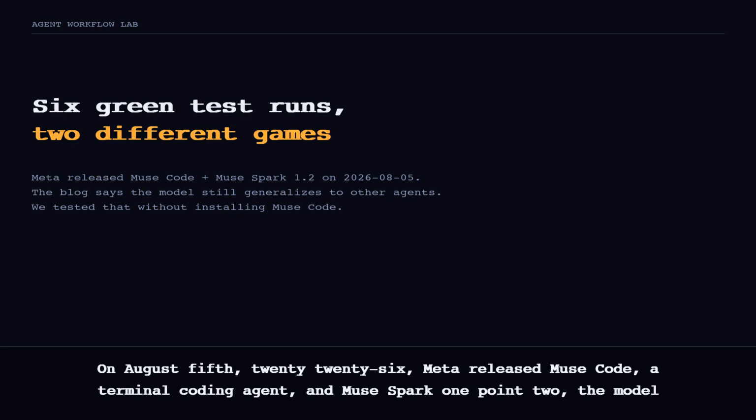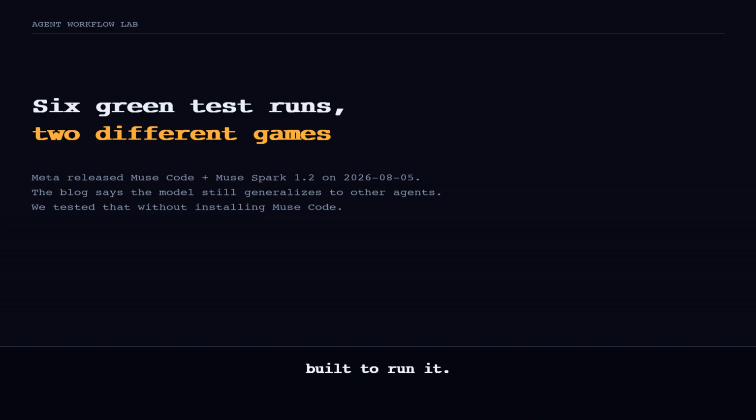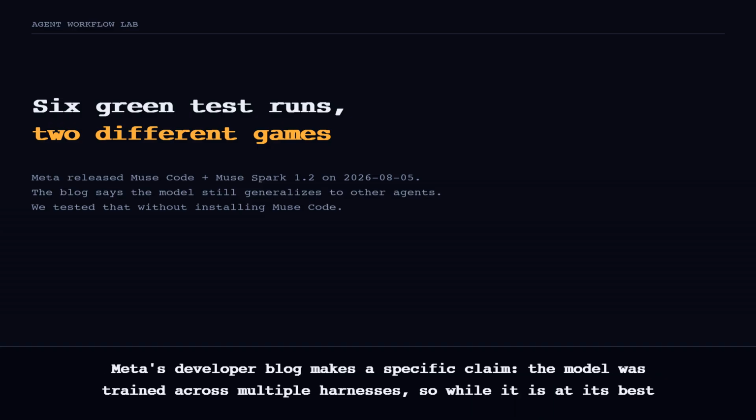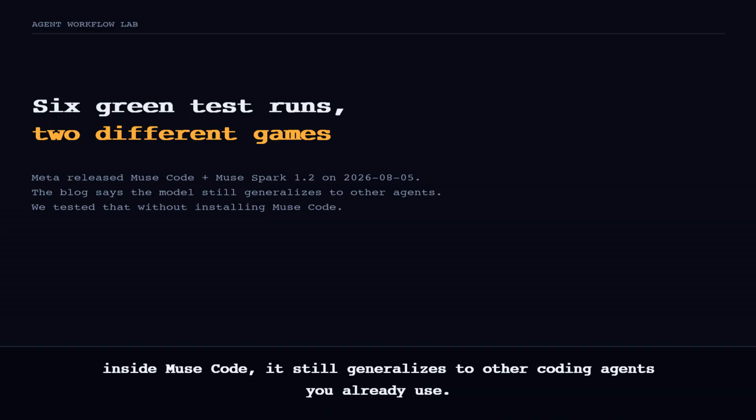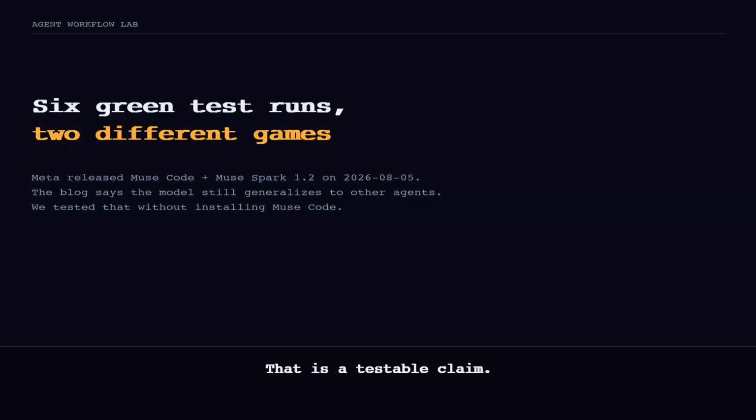On August 5th, 2026, Meta released Muse Code, a terminal coding agent, and Muse Spark 1.2, the model built to run it. Meta's developer blog makes a specific claim. The model was trained across multiple harnesses, so while it is at its best inside Muse Code, it still generalizes to other coding agents you already use. That is a testable claim. So we tested it without installing Muse Code at all.